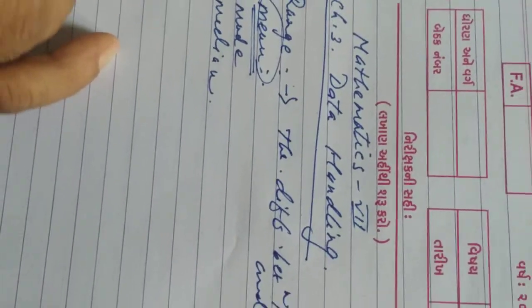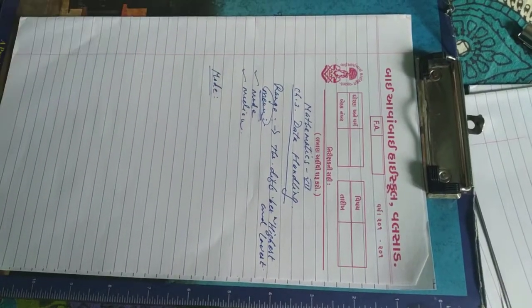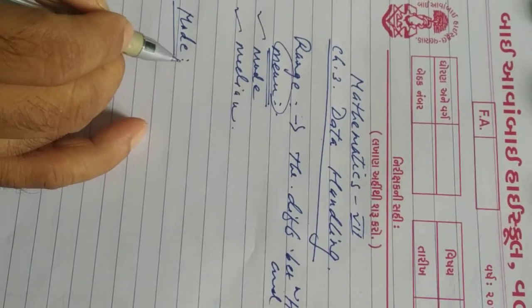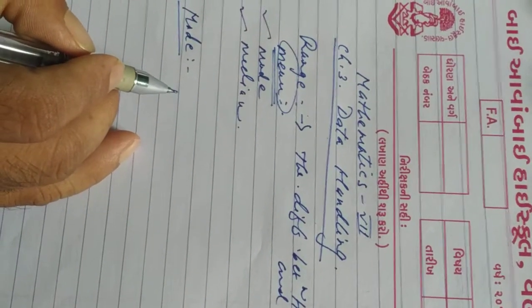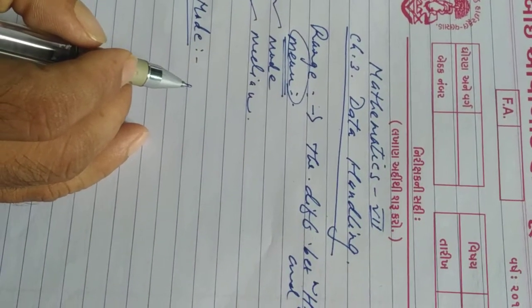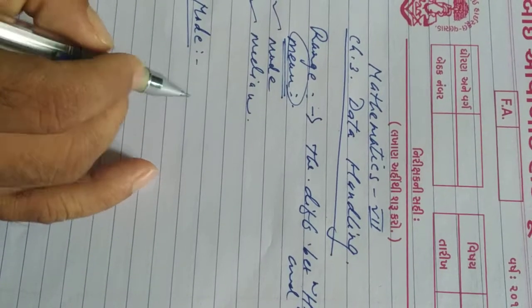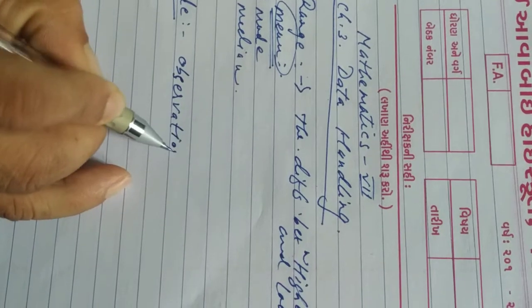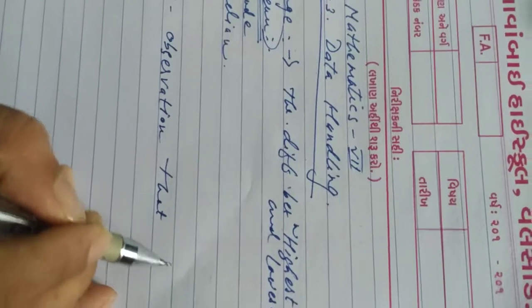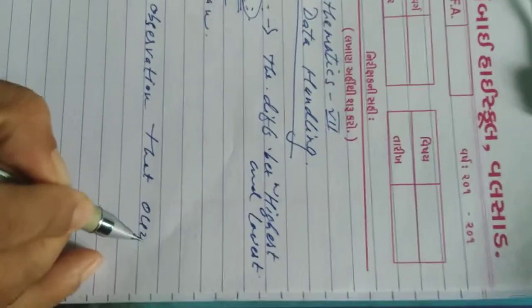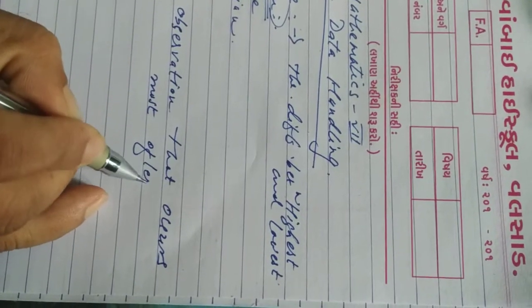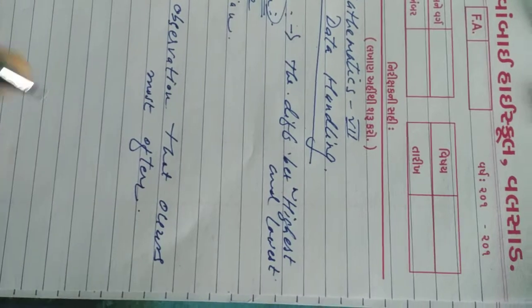See, what do you mean by mode? Whatever observations we have, out of them, whichever occurs the greatest number of times is known as what? Mode. In another word, we can say the observation that occurs most often, right, is known as what?